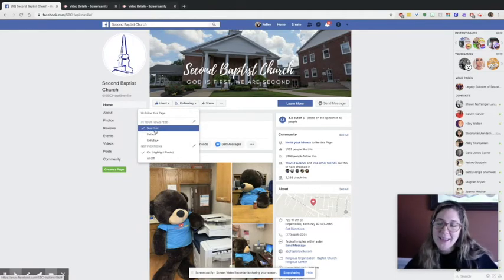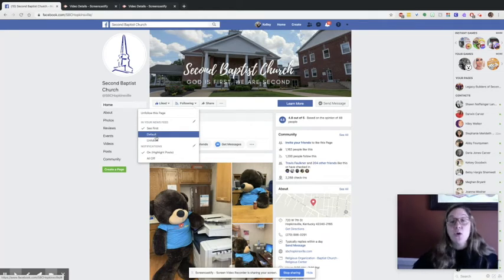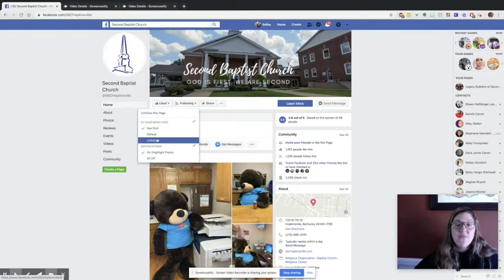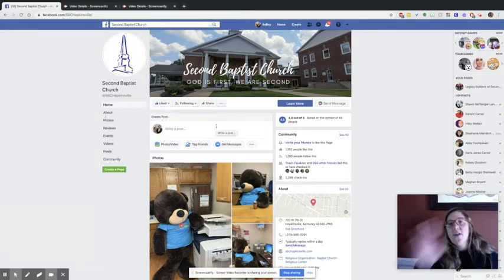If you don't want to see it first, you can always click default. If you change your mind, you can come back later and click default. You can come back later and click unfollow. This also works for other pages too.